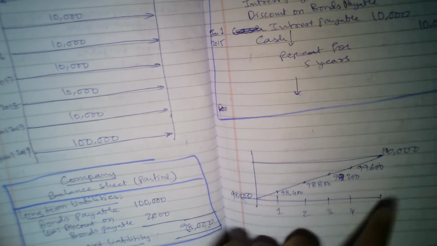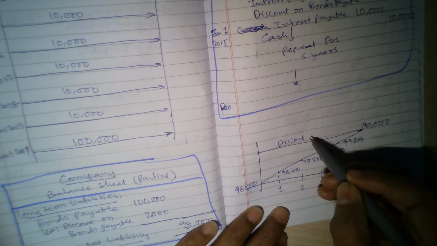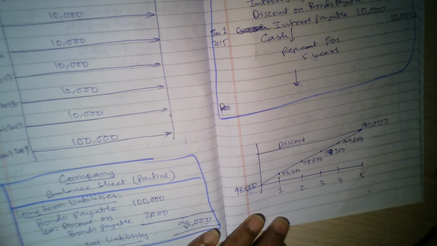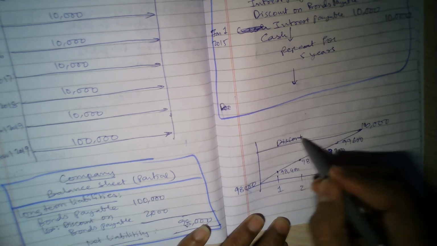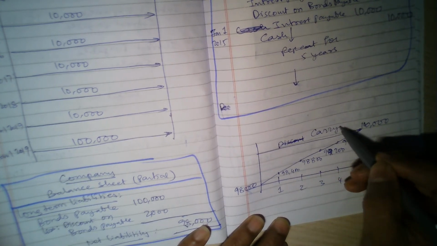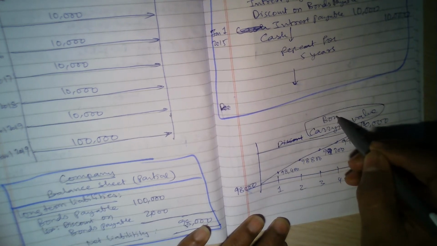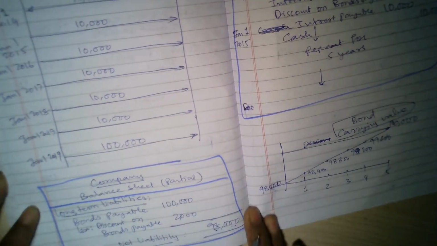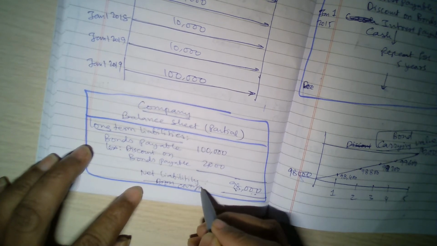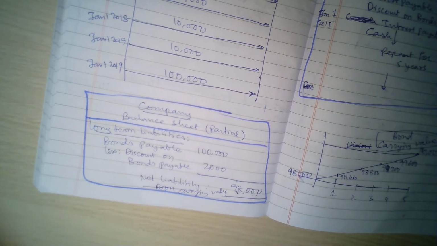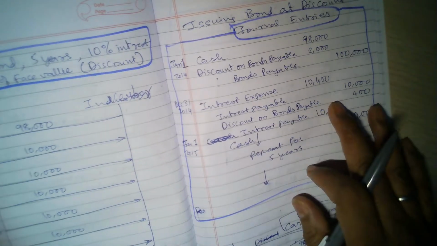So what is the meaning of this increasing value? I'm sorry, this is the net liability. Meanwhile, this is called carrying value. There is another technical word for this: this is called bond carrying value. Anyway, we are going to solve an example problem on this so that you will understand, and quickly look at the journal entries for this.